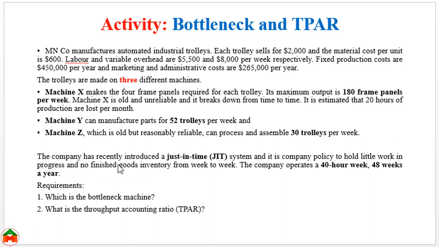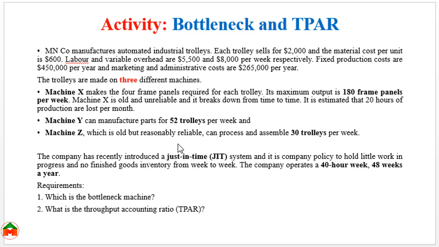The company has recently introduced a just-in-time system, and it is company policy to hold little work in progress and no finished goods inventory from week to week. The company operates a 40-hour week, 48 weeks a year.